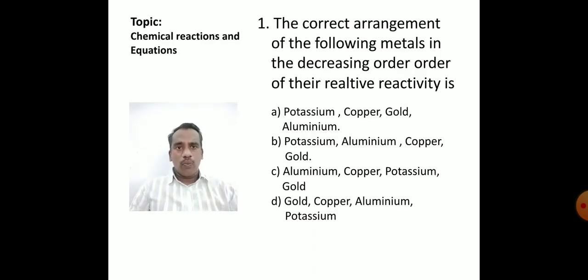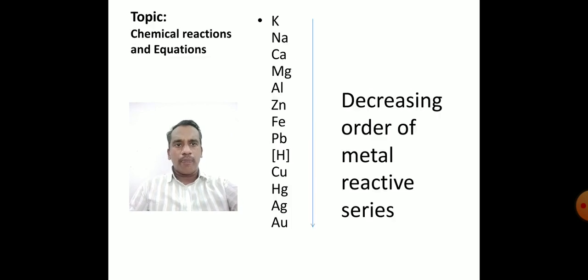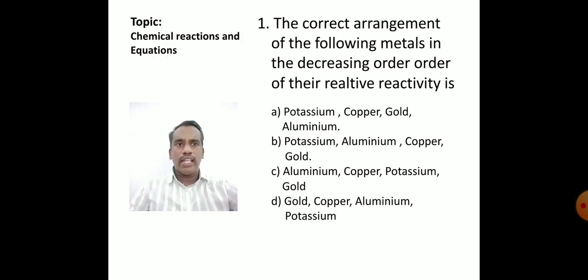In option 1, they started with potassium, which is highly reactive, and next they mentioned copper and gold, and the least is aluminum. But in the metal reactive series we don't find aluminum is the least. It is present below magnesium. Hence we say option A is false. We cannot go with it. Check option B.